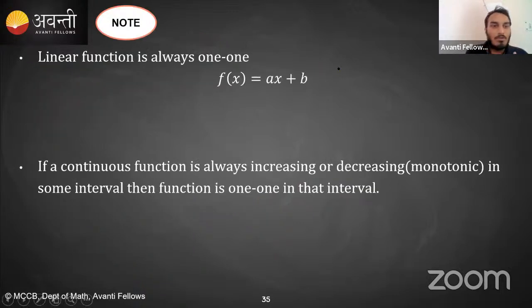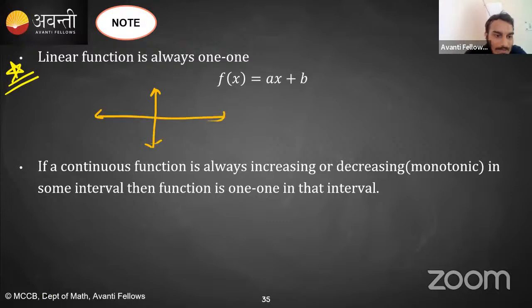Now I'm giving you one important note. Everybody, please listen to it. This is very, very important note. First of all, linear function is always 1, 1. Why? अब बोलोगे सर ऐसा क्यों है? ऐसा इसलिए है कि let's suppose this is a linear function, y is equal to ax plus b.